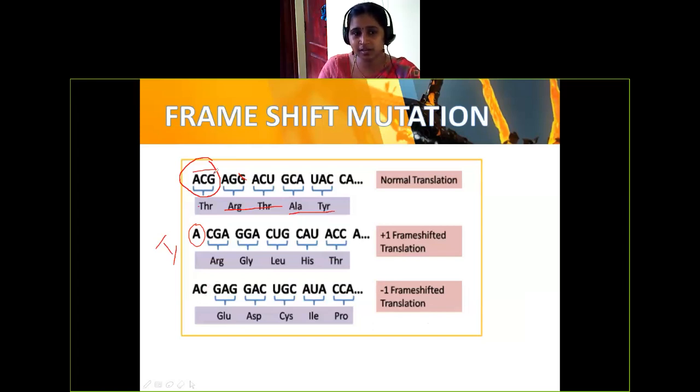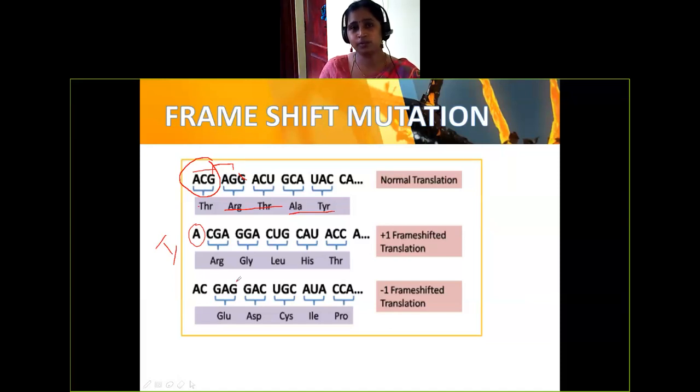Understand this very clearly. It is not reading with ACG, it is reading from GAG. So again, the frame totally shifted. Instead of the ACG frame, now it is the GAG frame. The protein synthesized will also be different, no longer the same. So this is called frame shift mutation.